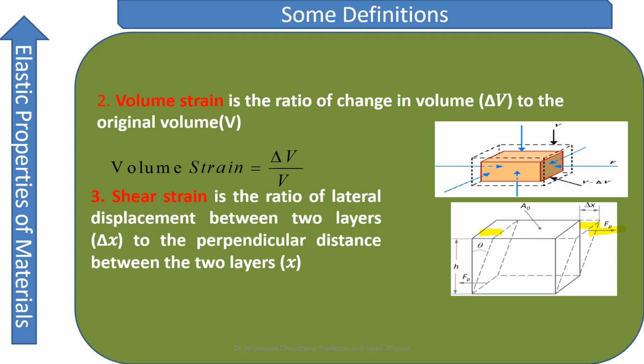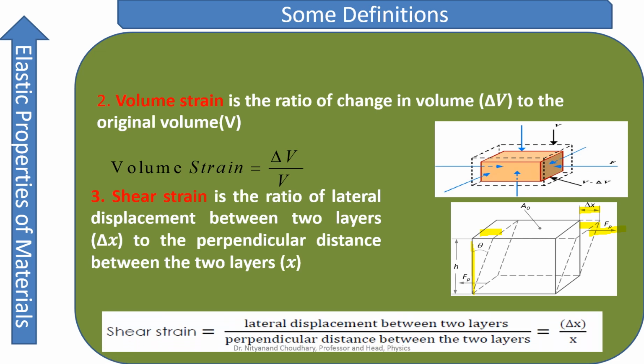In this process, there is a lateral displacement between the two layers, and let us suppose that lateral displacement we represent by delta x. And then what was the width of the book? Let us suppose the thickness of the book was x. So the ratio of this lateral shift between the two layers to the thickness of the book will be called the shear strain. So what will be the shear strain? Lateral displacement between the two layers upon the perpendicular distance between the two layers. So delta x by x will be called your shear strain.